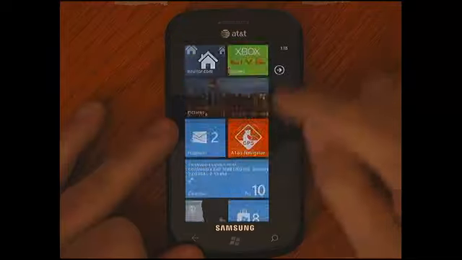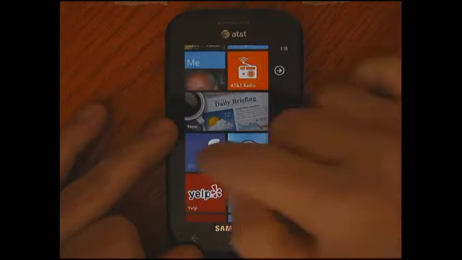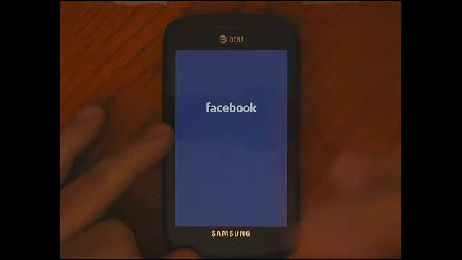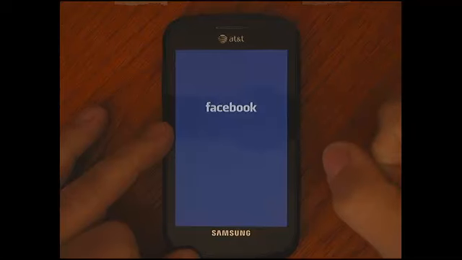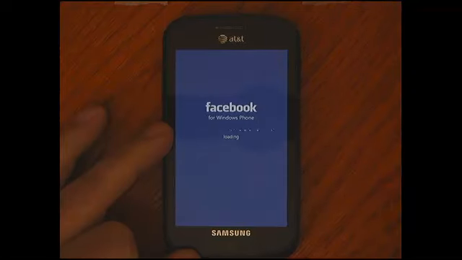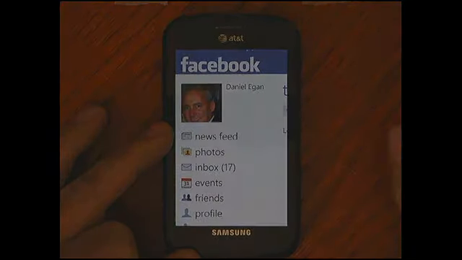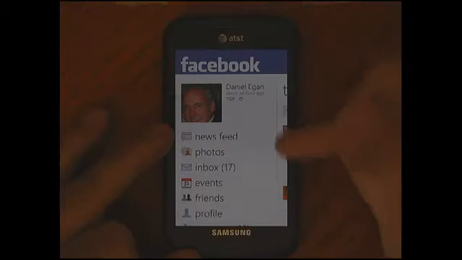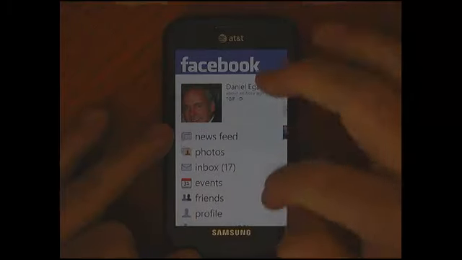Now finally, before we go, I want to show you one application that I think really took to heart what a panorama control can do for you. Within a hub, we use a panorama control, but application developers can also use panorama controls. And the Facebook app is a great example of this. In other phone apps, you have this one page, and if you want to go somewhere else, you have to click on that and you go to that next page.